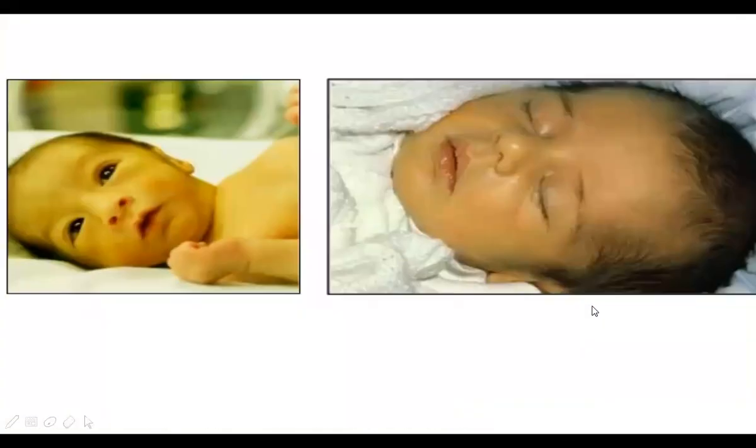It falls quickly. So this is a normal newborn and this is a jaundiced newborn. This is pink color, this is yellow color that we see in the jaundiced newborn.